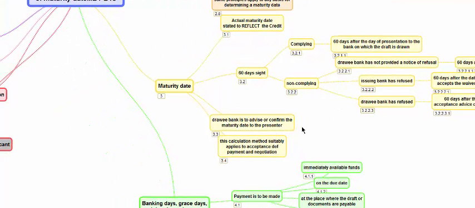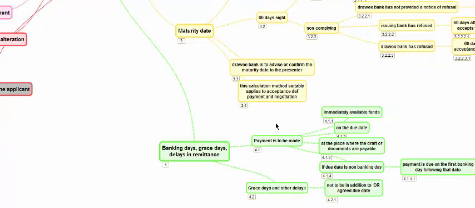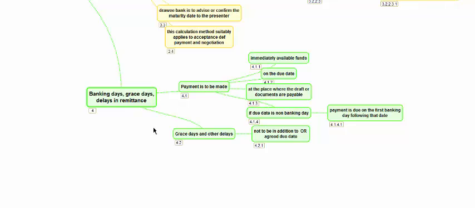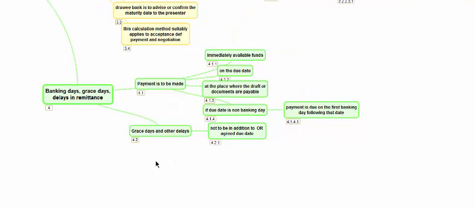The drawee bank is to advise or confirm the maturity date to the presenter. If the beneficiary is presenting to the nominated bank, it has to tell them this is the maturity date on which we will make payment for this transaction, whether it is sight or usance. This calculation method, the 60 days for complying and non-complying, applies to acceptance DCs, deferred payment DCs, and negotiation DCs, whether a draft is used or not, as applicable. The three types of availability that we have: banking days, grace days, and days of remittance.